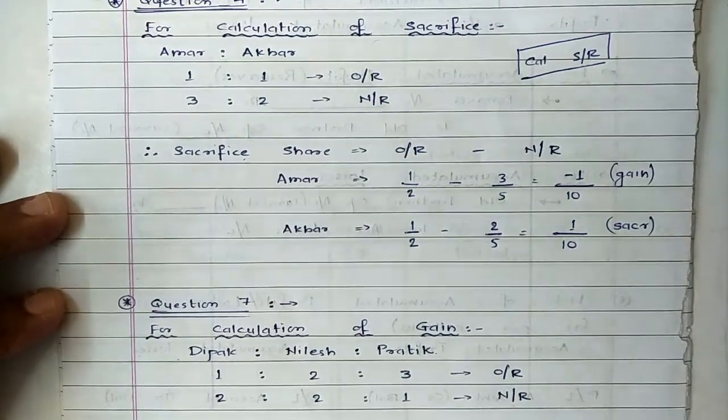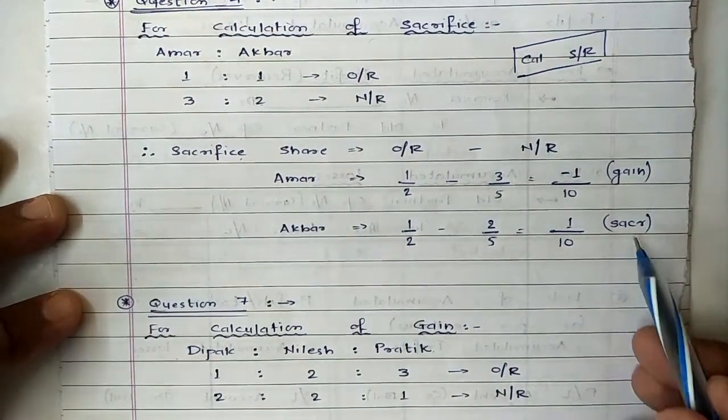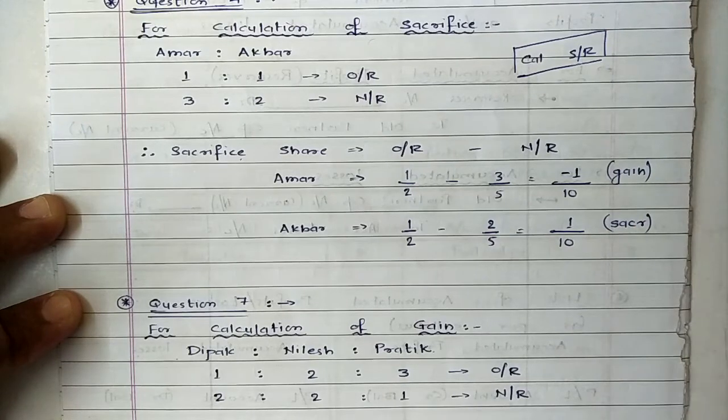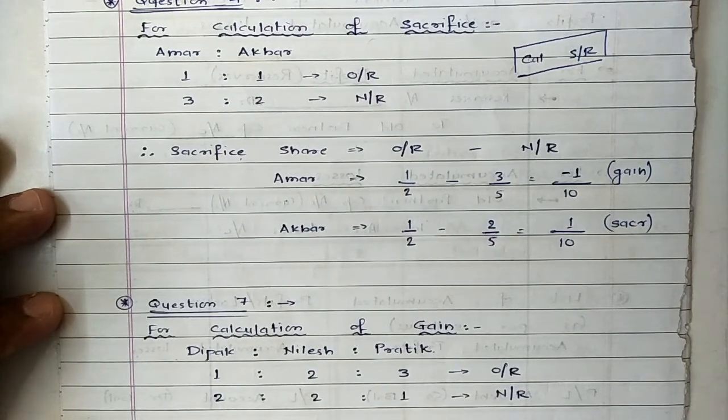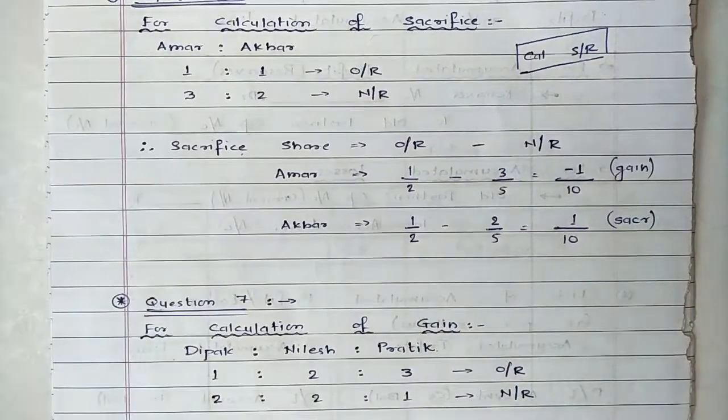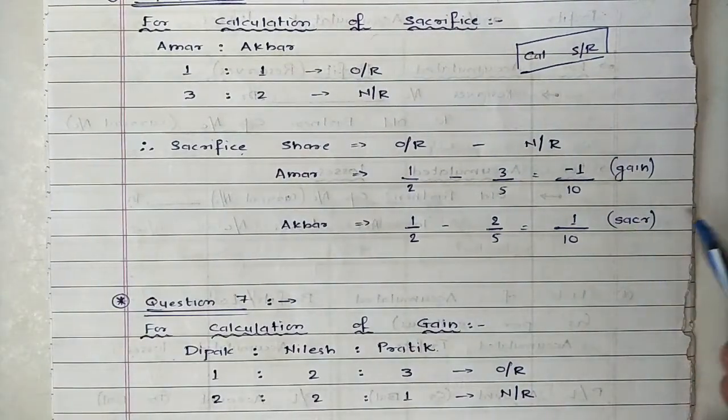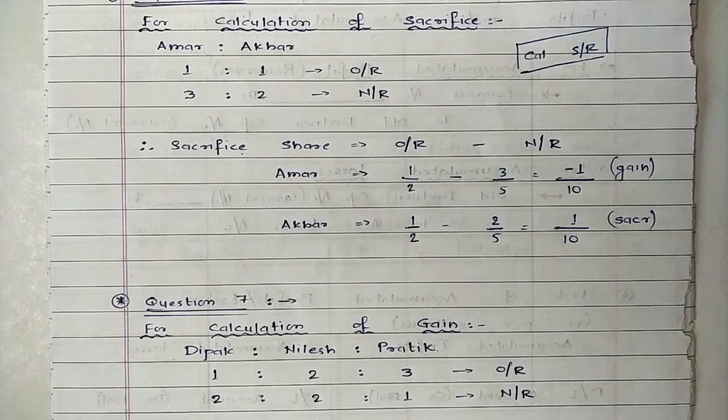One important point to be kept in mind: the sum of sacrifice and the sum of gain should always be the same. Gain made by some partner is because of sacrifice made by some others. This rule is universally applicable and is to be kept in mind. The sum of sacrifice and gain in a change in profit sharing ratio is always going to be the same. Then after the fourth question, the fifth and sixth questions are similar, which you are required to try.